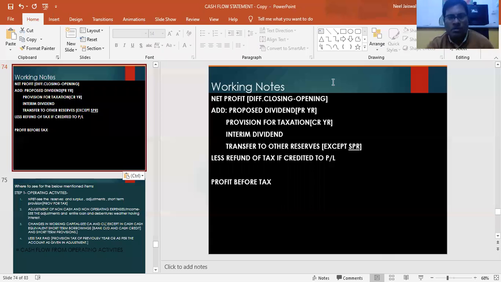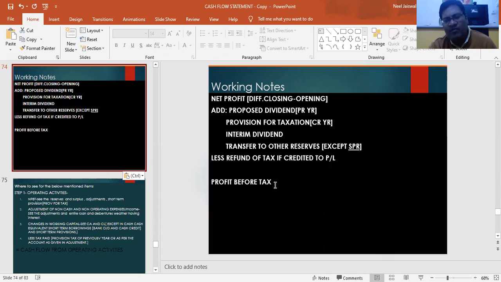So we notice that we get that net profit. There's a difference between closing and opening, then proposed dividend of the previous year, provision for tax, interim dividend, transfer to other reserves. All these things we are adding. And if there is any refund of tax, that also we subtract and we get profit before tax. After that only we have to find out the operating profit, which I told you how to find out.